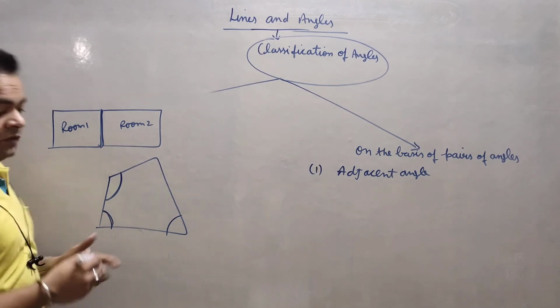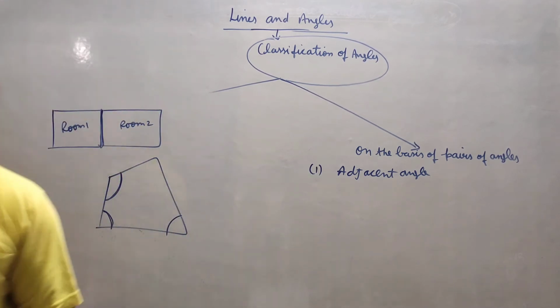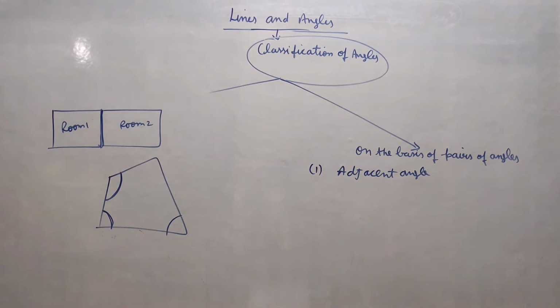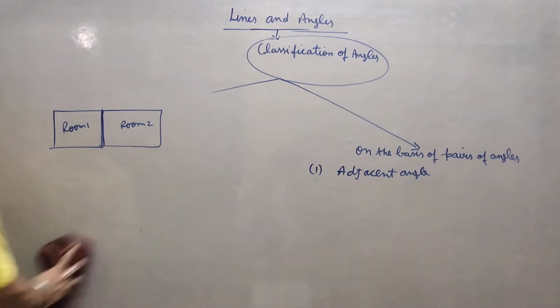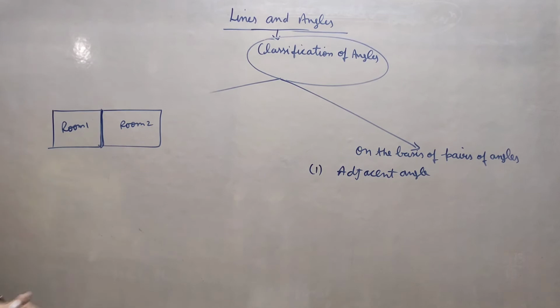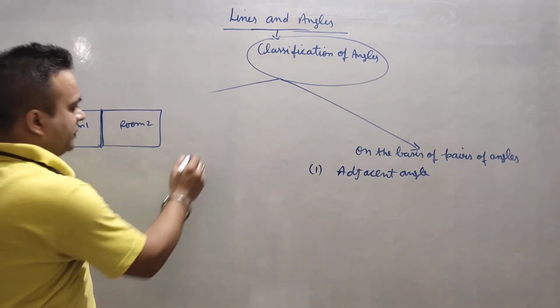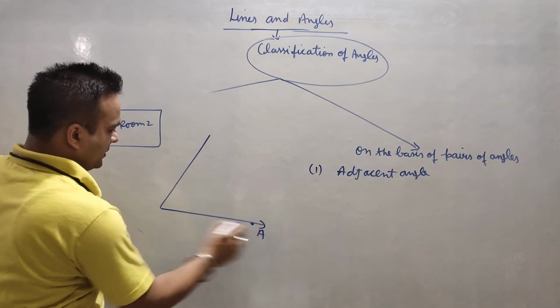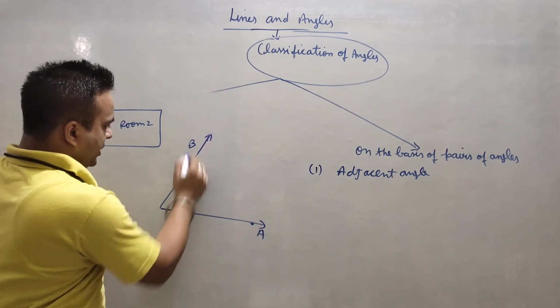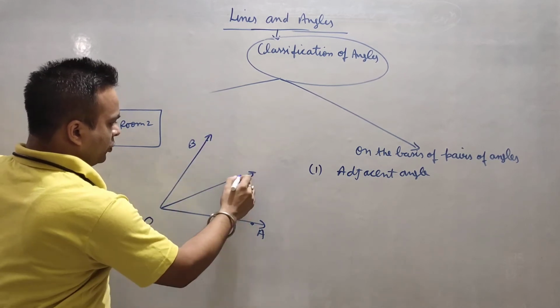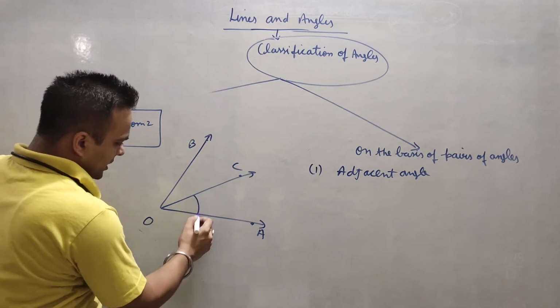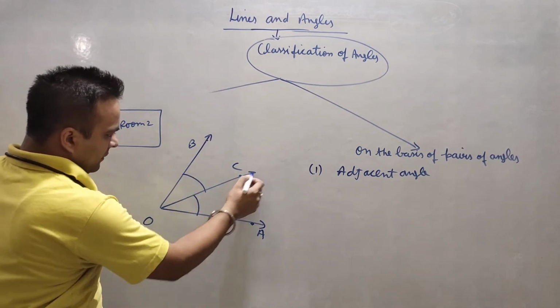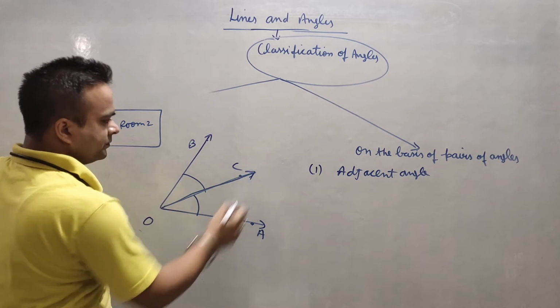But whenever we talk particularly about angles, not a closed figure, we have to see this. Suppose this is one angle with points A and B, I take point O, and there is one more angle with C. You can see that this angle and this angle have this one as a common arm.